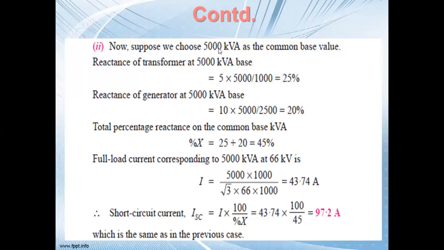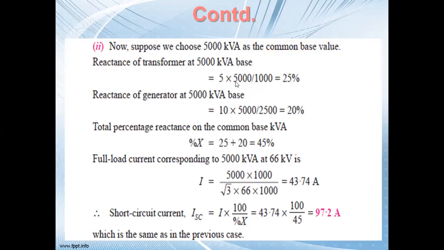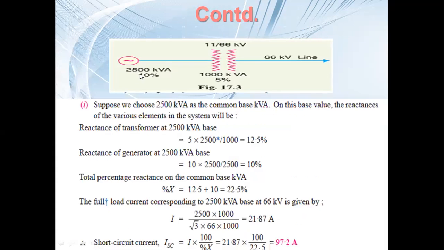So you see, this is a 5000 kVA we have chosen. Based on this 5000 kVA, we are going to calculate the reactance of the transformer. It is 5% given here, so 5 into 5000 by 1000 will come as 25%. Similarly, previously 2500 was the base kVA and its own kVA was 2500, so there was no change.